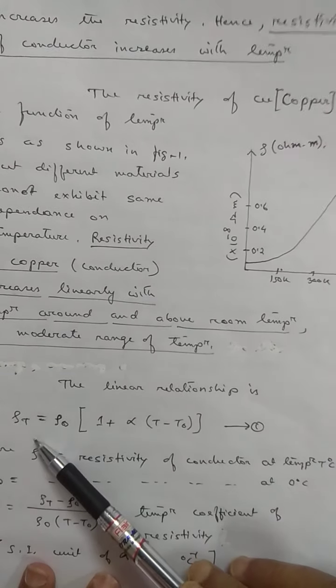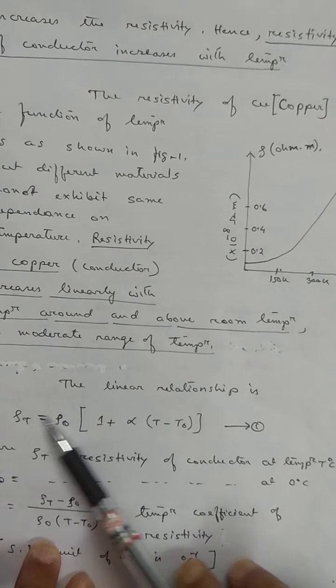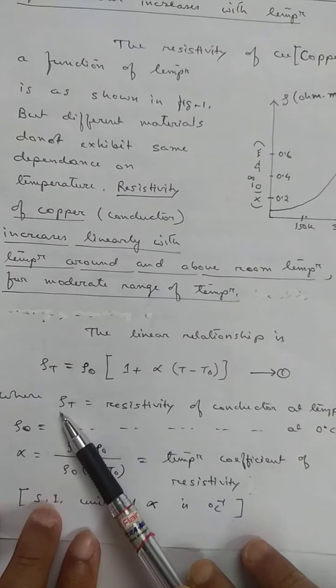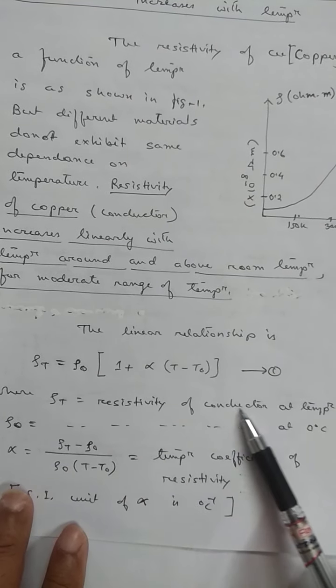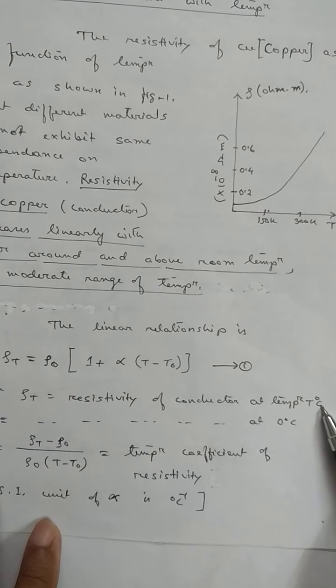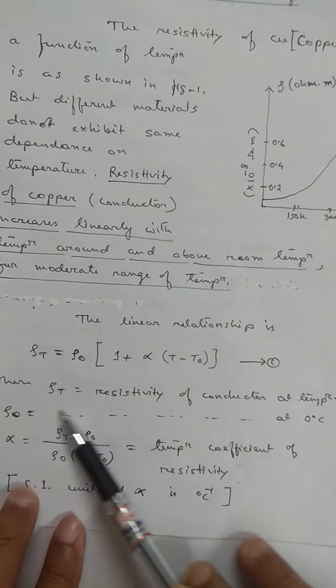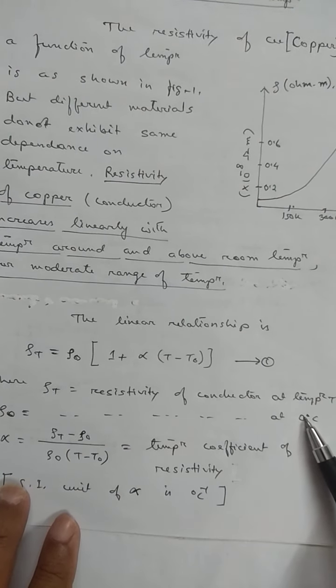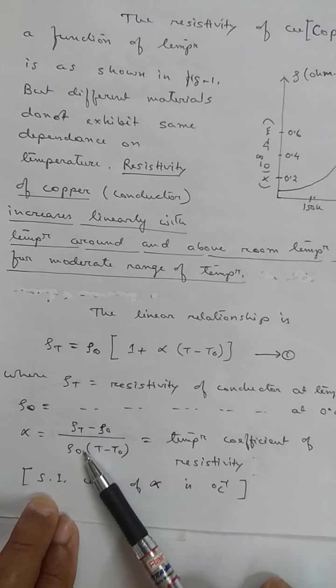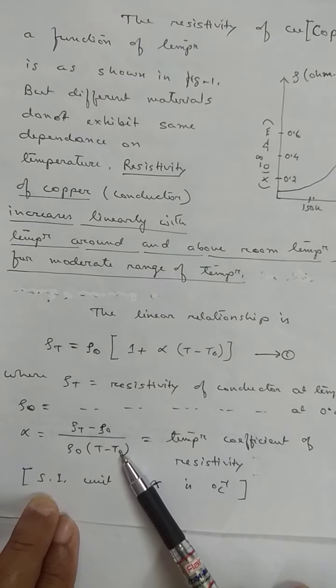And what is the relation? The relation is this: rho_T = rho_0 [1 + alpha (T - T0)]. What is rho_T? The resistivity of the conductor at temperature T degrees Celsius, not in Kelvin, T degrees Celsius. And rho_0 is the resistivity of the conductor at 0 degrees Celsius. So what is alpha? It is alpha = (rho_T - rho_0) / (rho_0 (T - T0)).